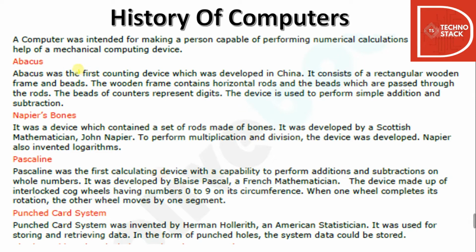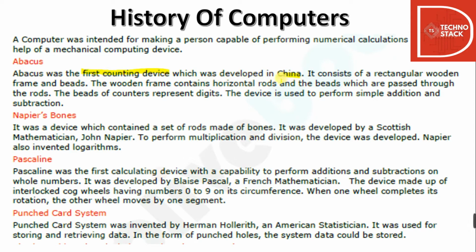You might have learnt in your elementary school how to work with an abacus. Abacus is a very small device that was used by Chinese people. So we'll be looking into it. Abacus was the first counting device. So you can remember this: the first counting device, which was developed in China.